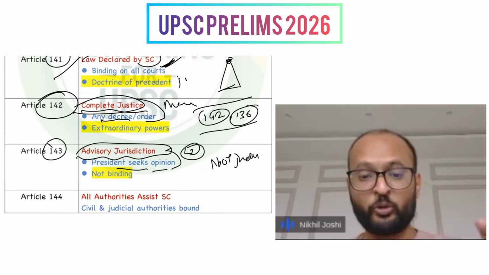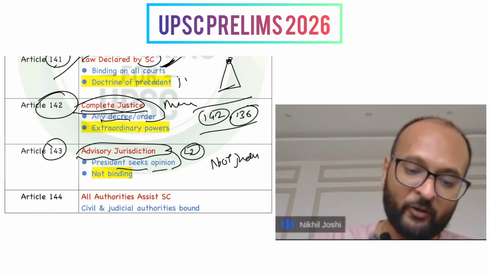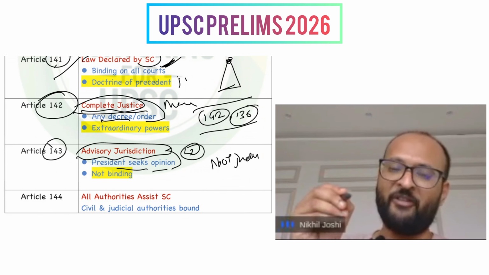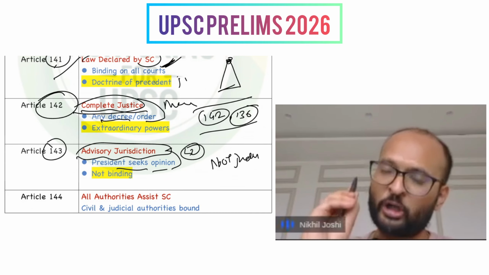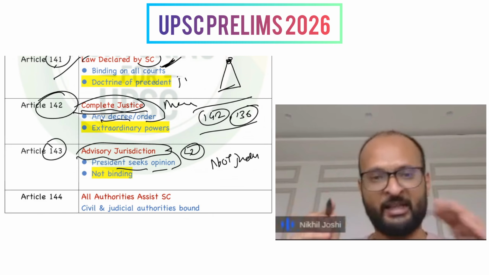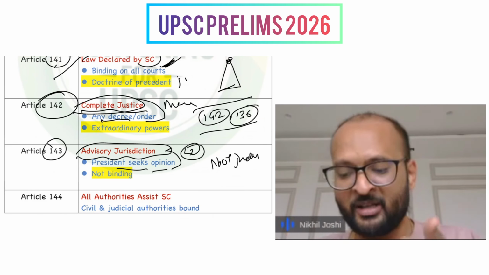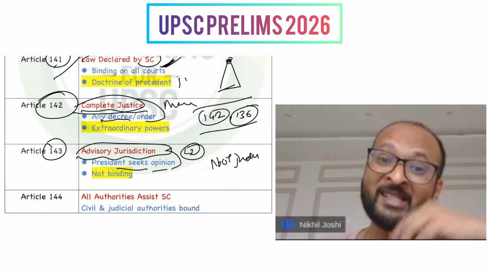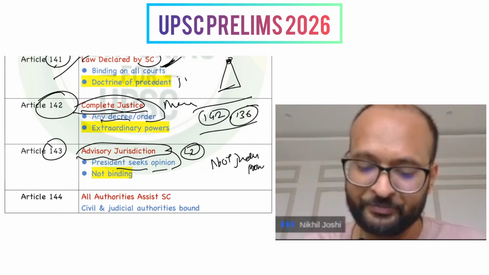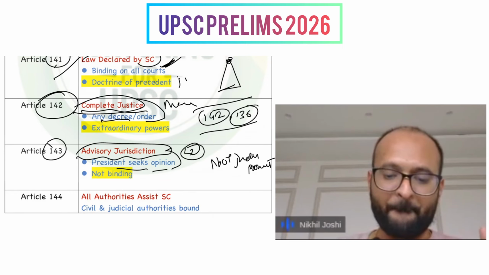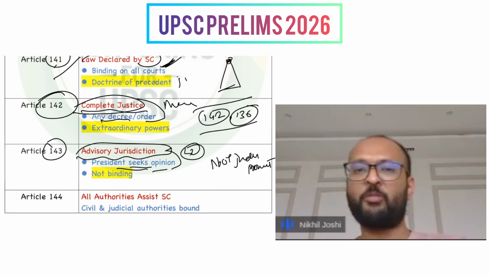So you shouldn't say that they are in line with article 141 or article 139, whereby the laws made by the Supreme Court, or the pronouncements made by the Supreme Court, are binding. They are not of that nature. The article itself mentions that it's an advisory jurisdiction. The advice given under article 142 is not a judicial pronouncement, and the president can seek opinion from time to time.